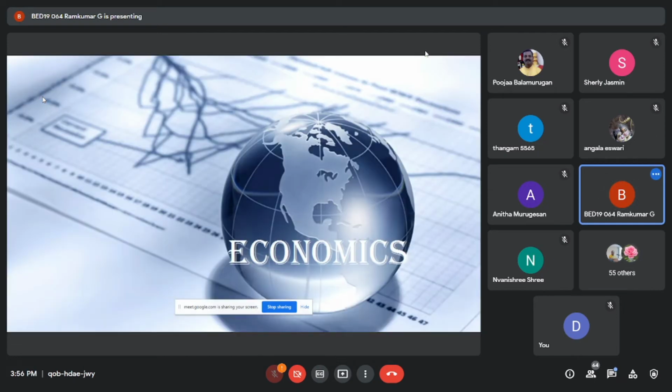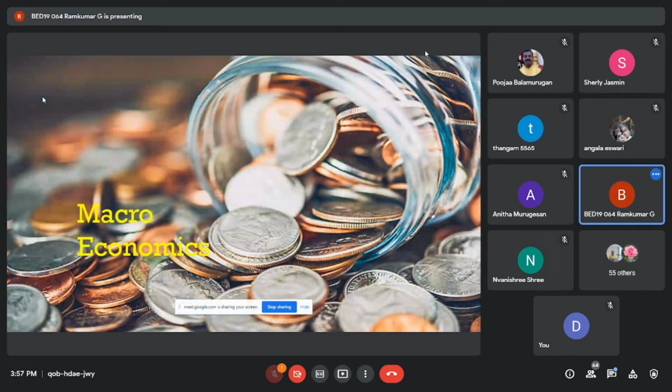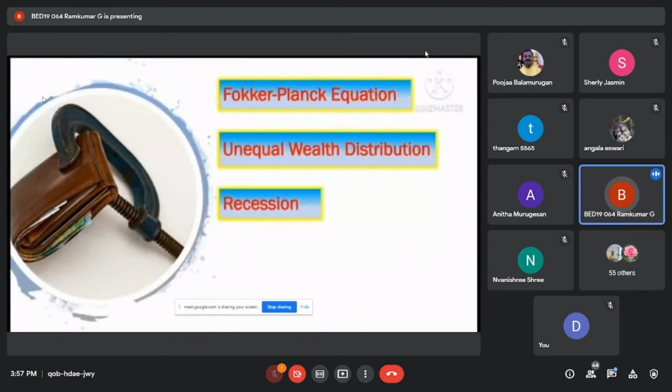And in economics, to calculate the GDP, gross domestic product, we use the differential equation here also. Normally we can see dx by dt equal to gx. After integrating, we get x equal to x naught e power gt, where x naught is the initial gross domestic product. And in macroeconomics, we can calculate using the Fokker-Planck equations why some countries are poorer than others. We have also calculated using unequal wealth distributions.